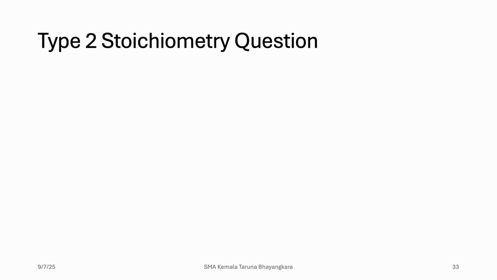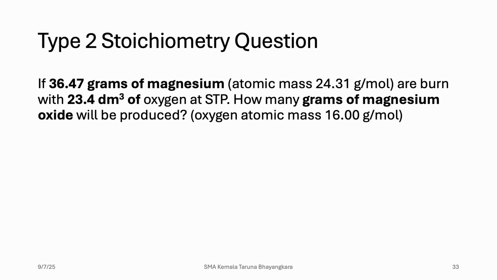Okay, I'll give you an example of a type 2 stoichiometry question. Let's say I have 36.47 grams of magnesium, atomic mass 24.31 gram per mole, burned with 23.4 decimeter cube of oxygen at STP. How many grams of magnesium oxide will be produced? Oxygen atomic mass would be 16.00 gram per mole.